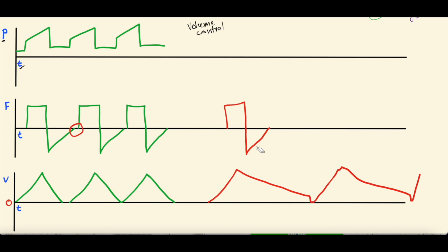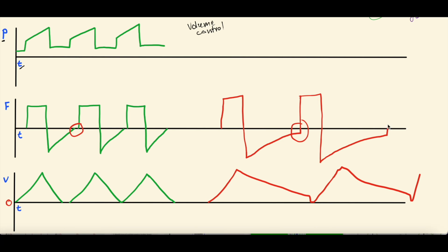Well, if you're auto PEEPing or breath stacking, again, it means you don't have enough time to expire. So you get flow in, and then again, there's this prolonged expiratory phase, and it usually doesn't come back down to 0 before there's a second breath, right? So same thing, look again: prolonged expiratory phase, doesn't hit 0, another breath in. And that can be a hint on the scalars that there's auto PEEP as well. Your flow is not returning to 0 with new breaths.